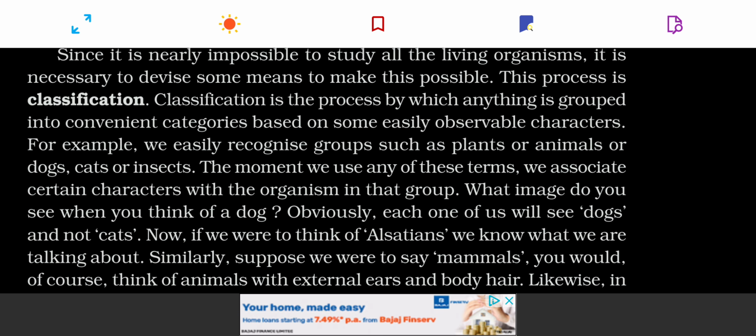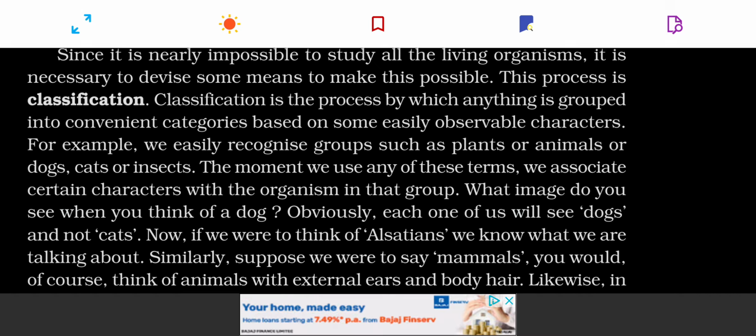So moving forward, you will see the science of taxonomy has four fundamental components. That is the characterization, then identification, then classification and nomenclature. Characterization means when you find a new organism, you need to study its characters, find out its characters.